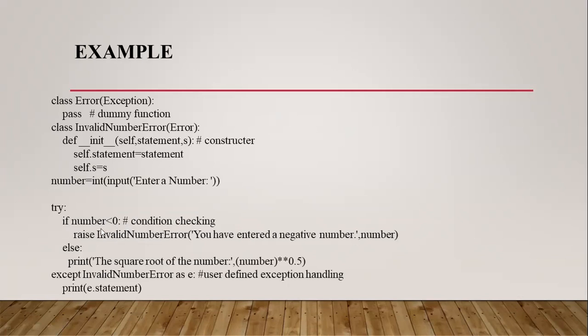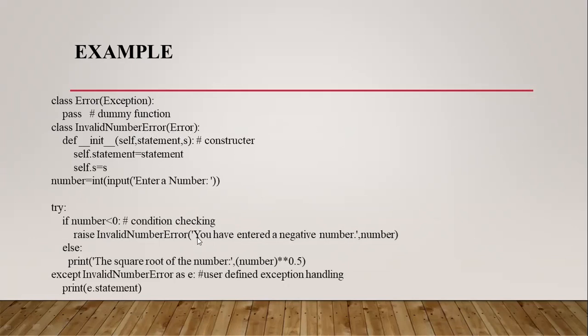This is not a predefined exception class. This is the user defined exception class. See, this is the one, class InvalidNumberError of Error. This is related to this Error class. It extends the Exception, and this InvalidNumberError extends the Error class.